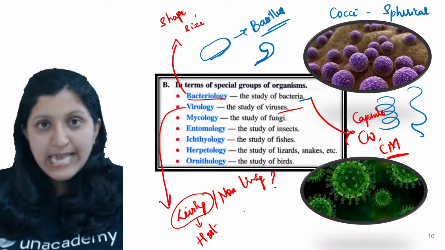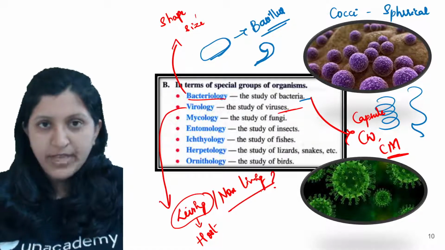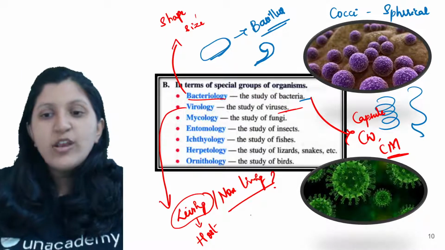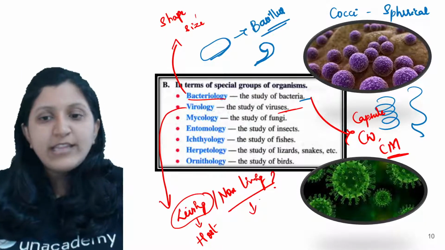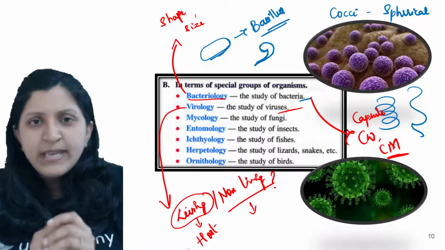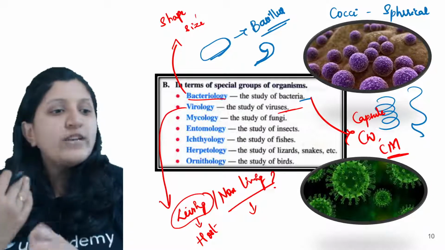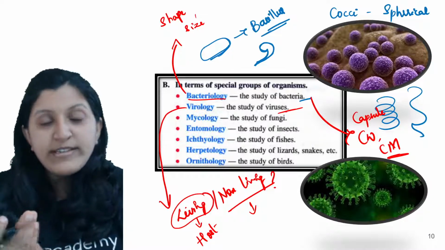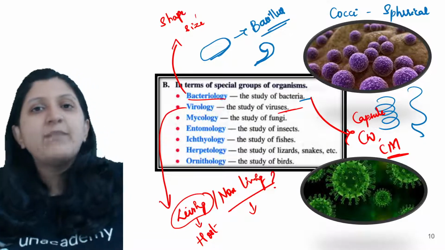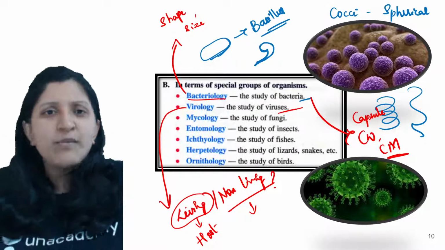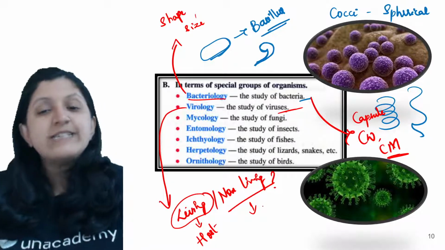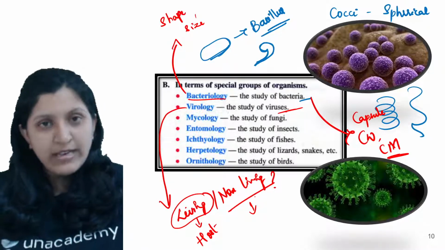But when do we say that the virus is a non-living one? When it is not inside the host, so maybe it is on the surface, on the table, on the pen. Basically it has not come in contact with any other living organism. It is on dead material like a table, chair, or the floor. In all these cases, this is going to behave as a non-living thing.